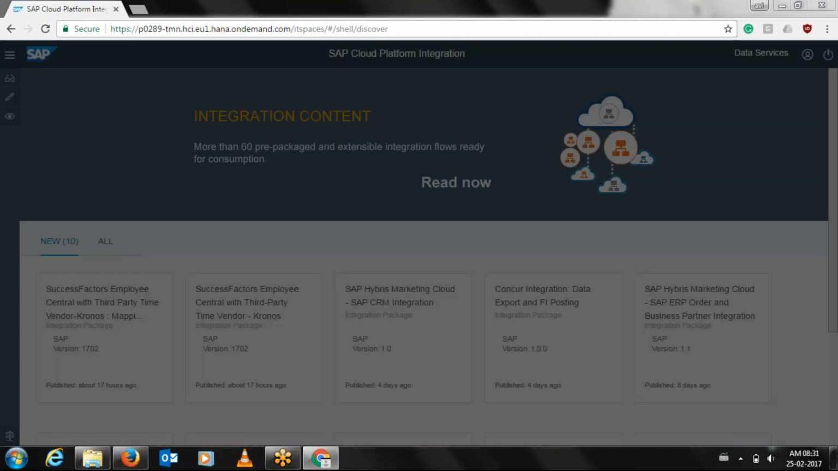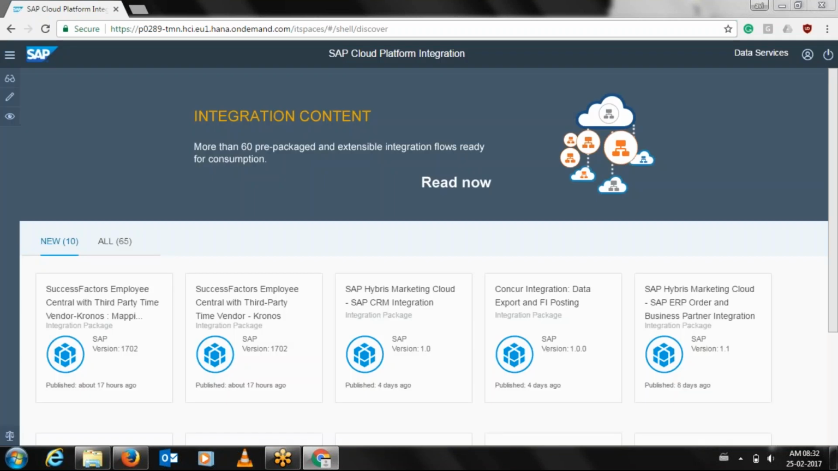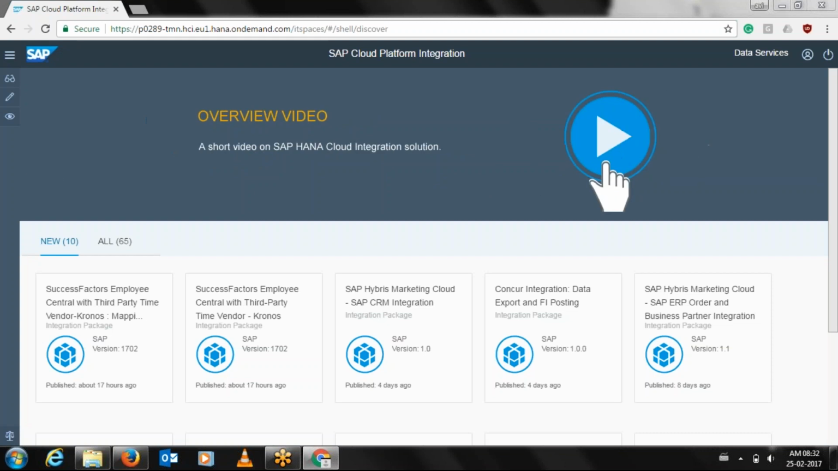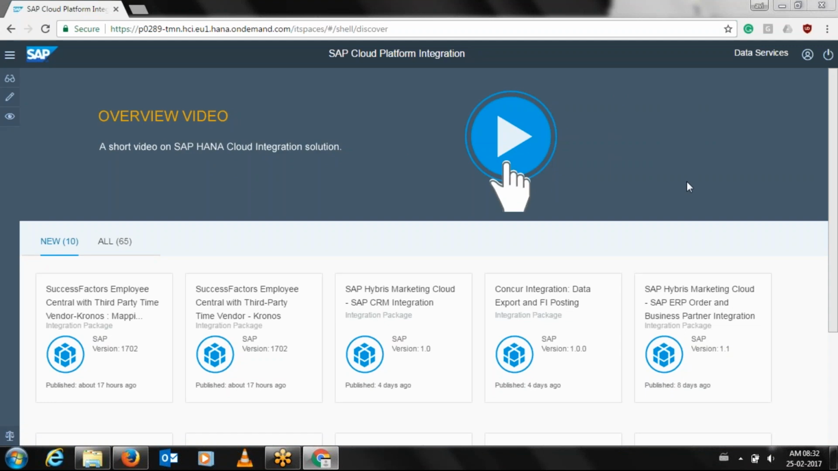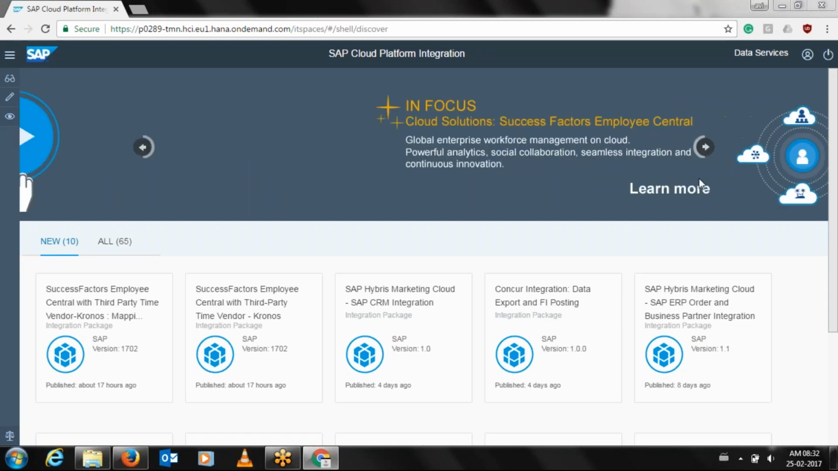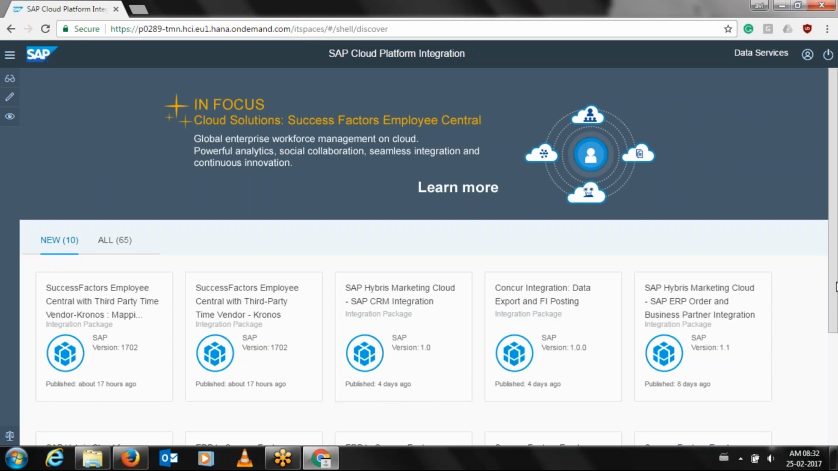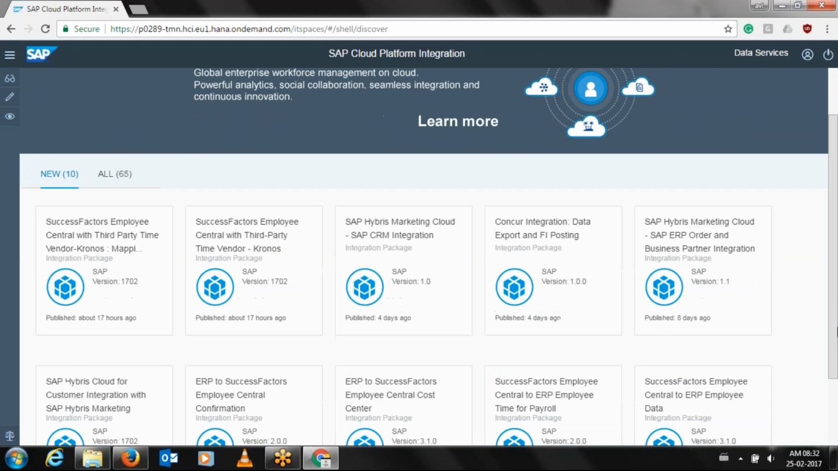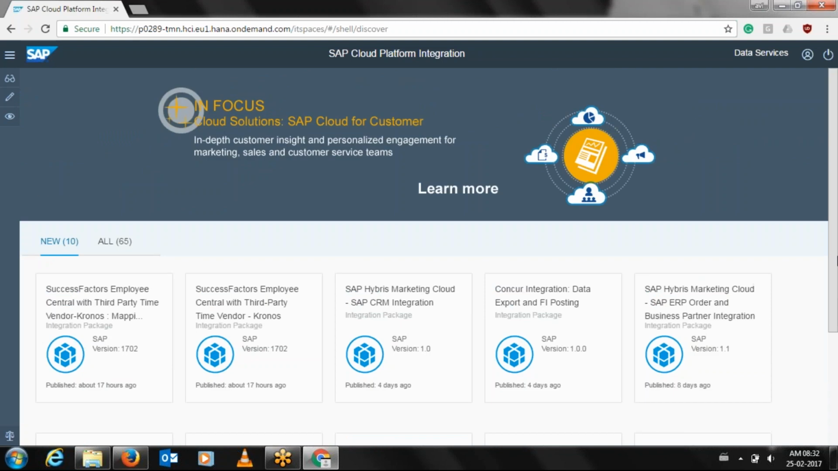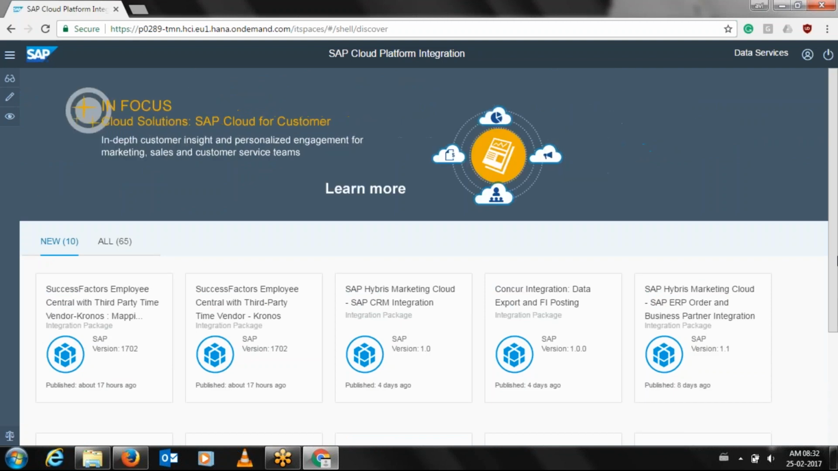We are loading the initial package content screen, the discover screen of our HCA. So in pre-packaged content, again, the same scenarios.